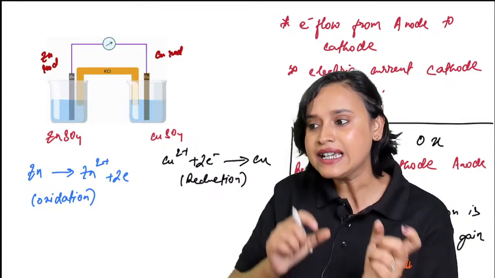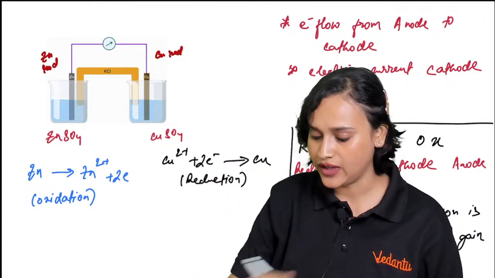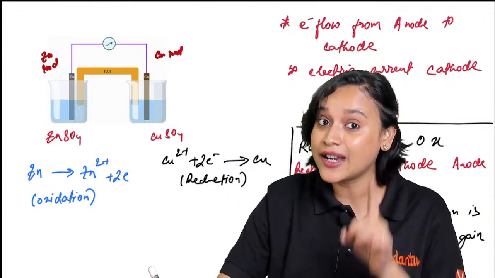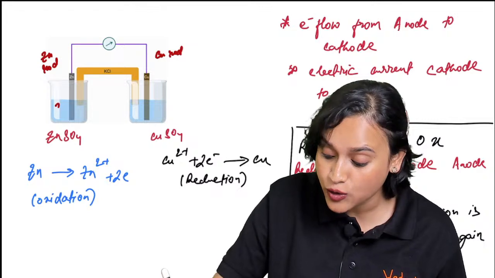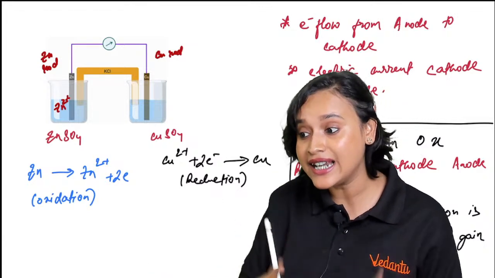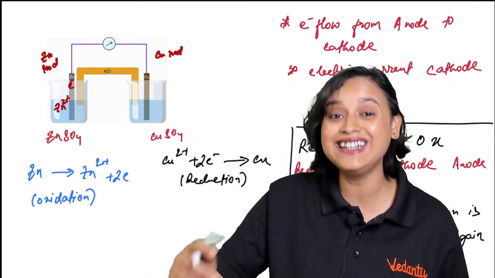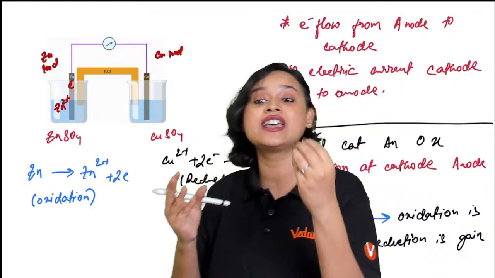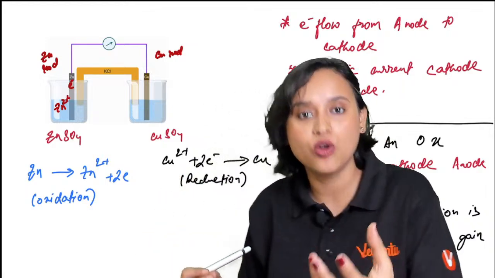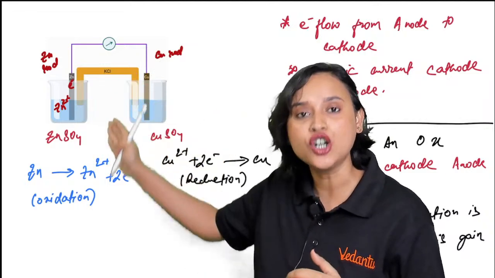The Zn2+ comes into the solution, and right here you will see electrons are getting accumulated, getting collected here in the rod.